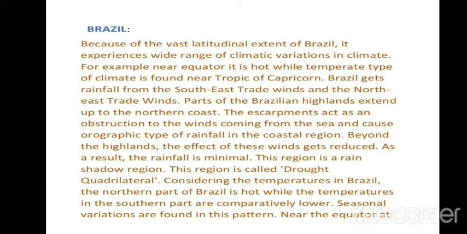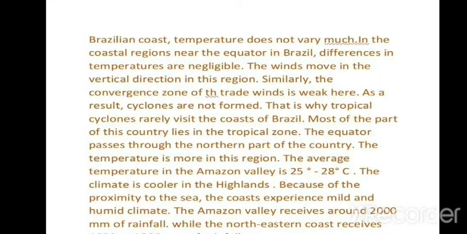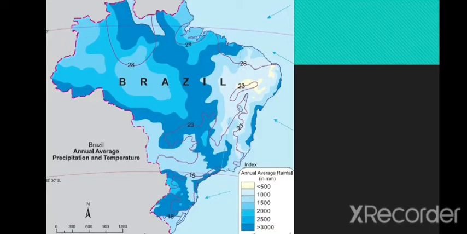Because of the vast latitudinal extent of Brazil, it experiences a wide range of climatic variations. It means due to the extended length and breadth of Brazil, it has variations in climate and temperature. It is near to the equator, the northern part of Brazil. This line we call the equator, which is 0 degrees latitude. Near the equator, it has a hot climate, as we know.